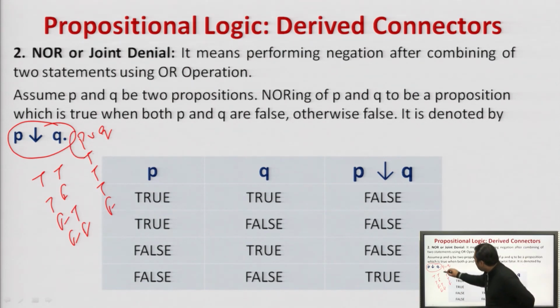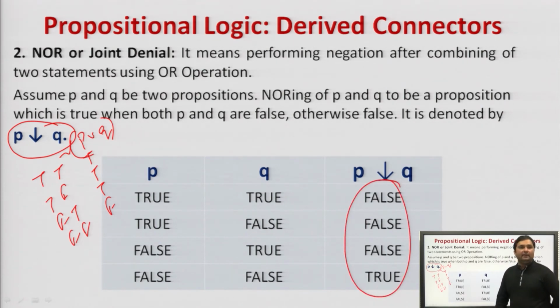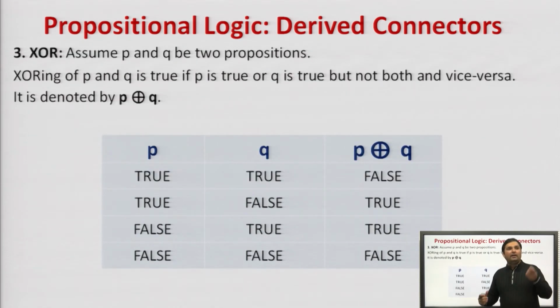Now, negation of this is what? Negation of this will be this. Agreed? Hope you all are getting this. So, this is NOR operation. Negation of AND operation is called NAND. Negation of OR operation is called NOR, and now this is XOR operation.